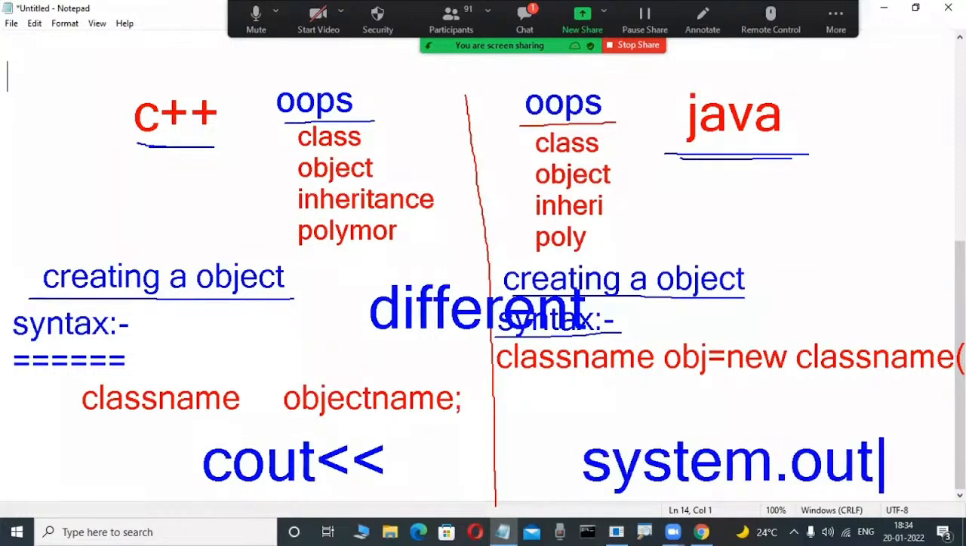System.out.println, something is there or not? Yes, here. That's why it is syntactically different. Functions are also totally different in these two object-oriented languages. But conceptually, some OOPS concepts are the same or not?